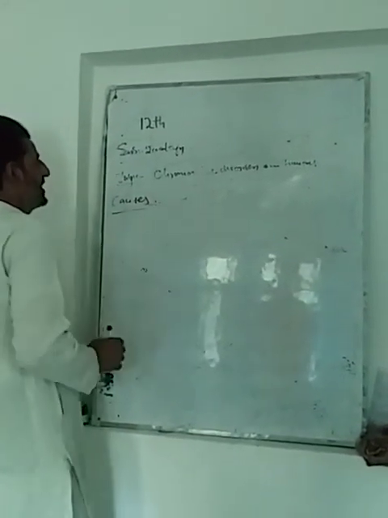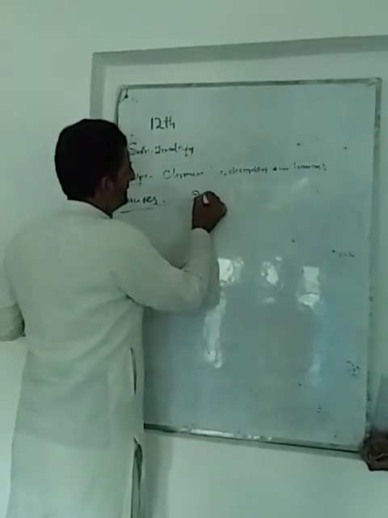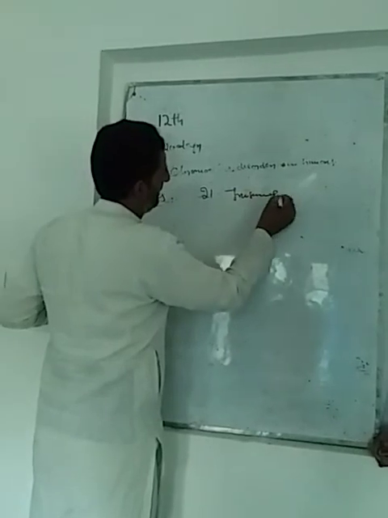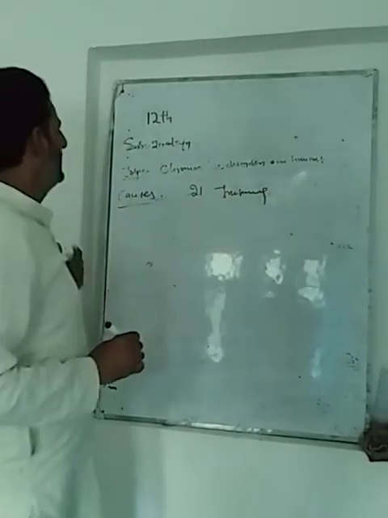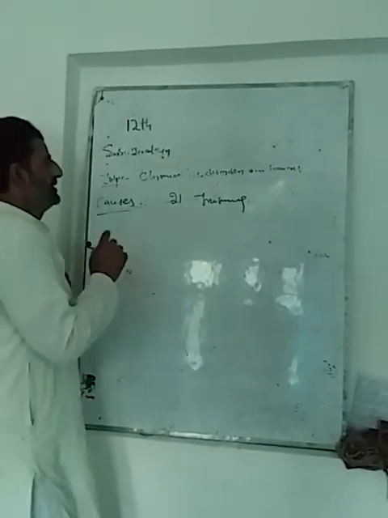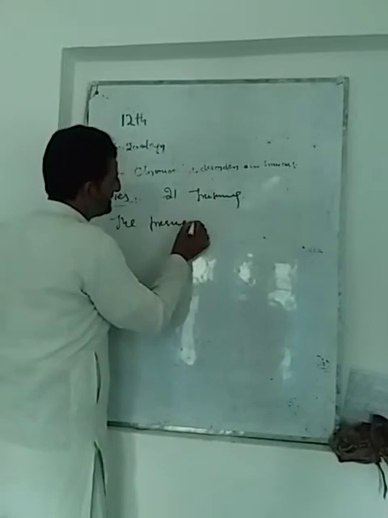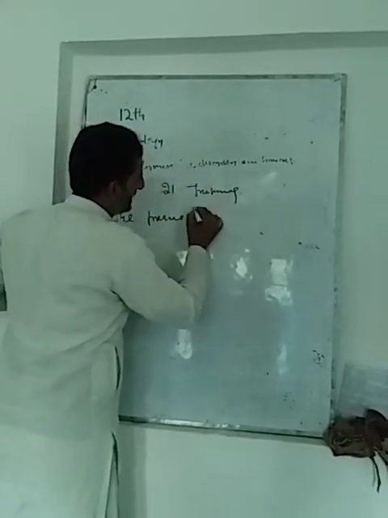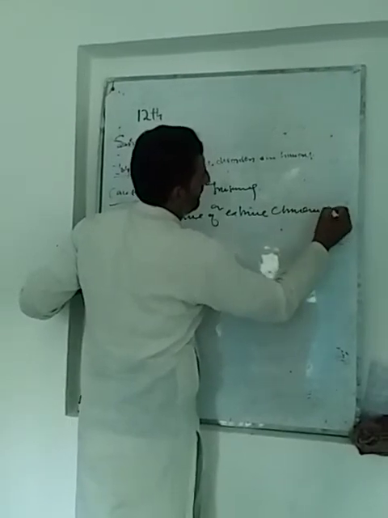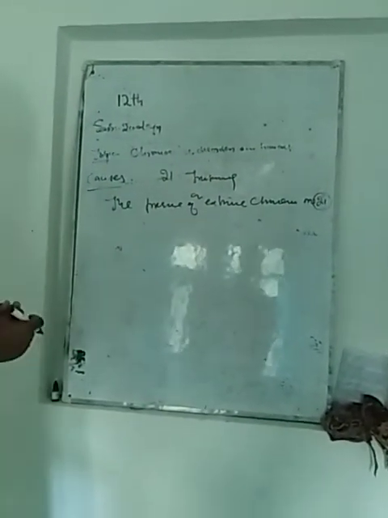This disease is also called 21 trisomy. Why is it called 21 trisomy? The main cause of this is the presence of an extra chromosome number 21.